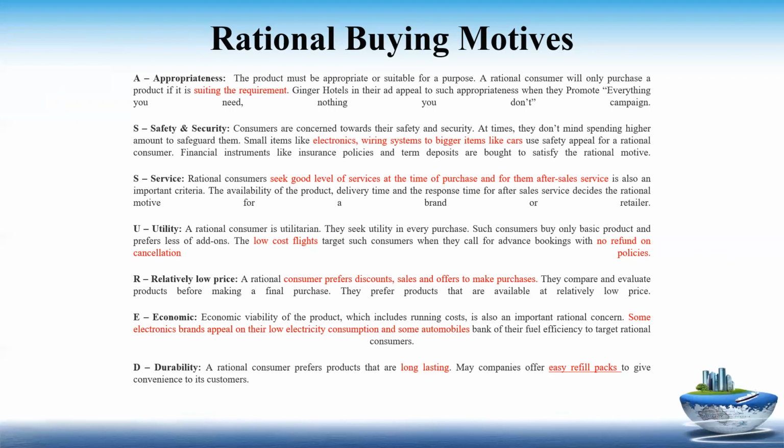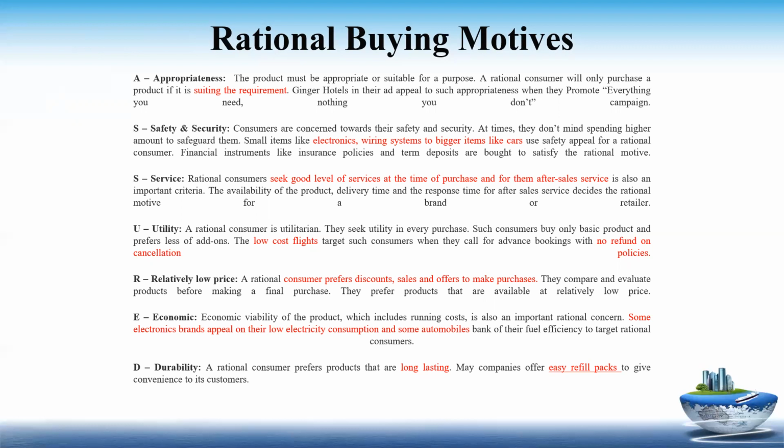Then utility. A rational consumer will always be a utilitarian. They seek utility in every purchase. Such consumers buy only basic products. They will not go for add-ons and extra benefits. For example, people generally buy low-cost flights in advance, but those don't have the feature of refund and cancellation policy. But the flights will be cheaper if you buy in advance.